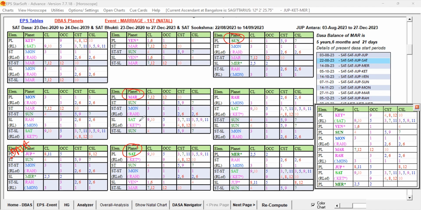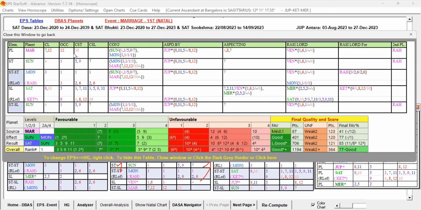Yes, favorable key planet, Saturn is here, Sun is here, and Saturn is a very good key planet, passing its ruler link to other levels. This is good. And Mars is having some weakness, but star lord is good, sublord is also good. So that way it is both the Mars and Saturn, star lord is Sun. Here sublord is Saturn. What is the unfavorable, or what is the weakness in Mars? Mars is having 7, 12, 12 and 10. So Mars is having, in the source, some weakness also. Let us check Mars. You see, Mars is having weakness also.